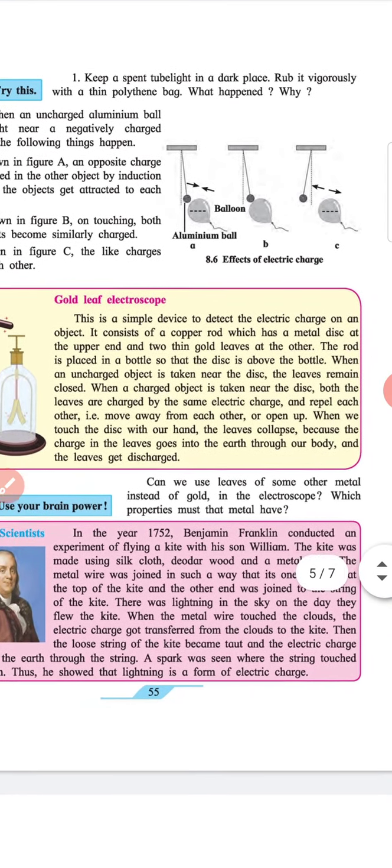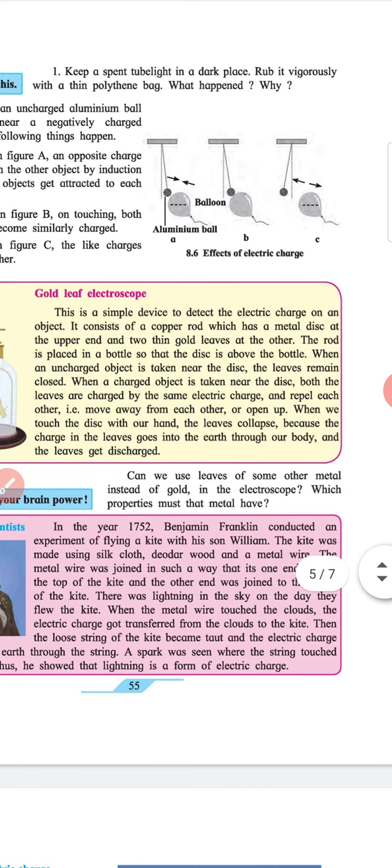Heading: Use your brain power. Can we use leaves of some other metals instead of gold in the electroscope? Which properties must that metal have?